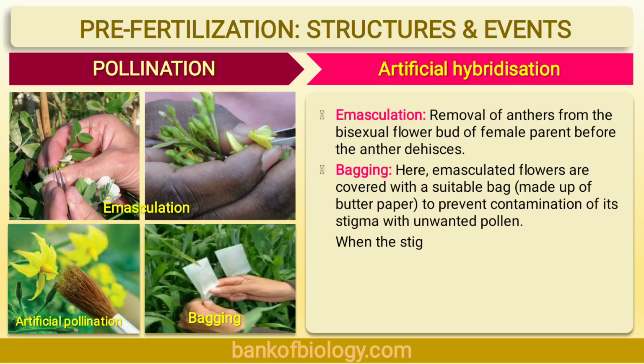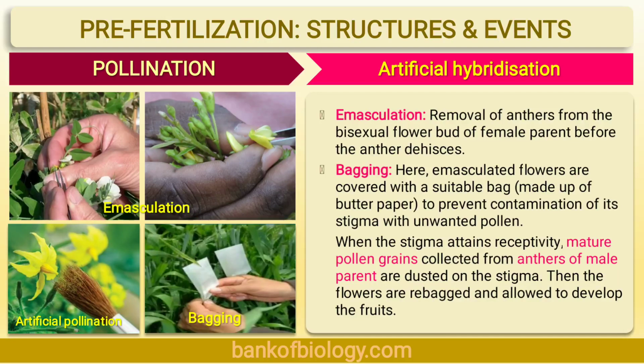Emasculation is nothing but the removal of anthers from the bisexual flower bud of a female parent before the anther dehisces. It means before the pollen grains are formed or anthesis takes place, before that only the anthers are removed from the flower. That is why it is done, to make the flower a female flower. Next is bagging. Here emasculated flowers are covered with a suitable bag, which is made up of butter paper, plastic paper, or polythene bag, to prevent the contamination of its stigma with unwanted pollen.